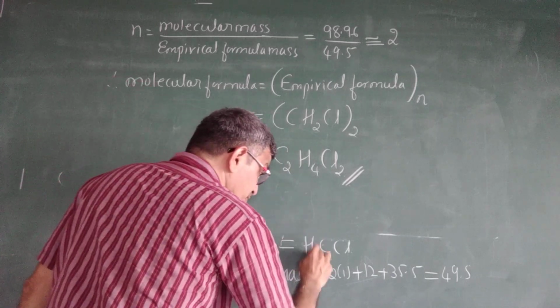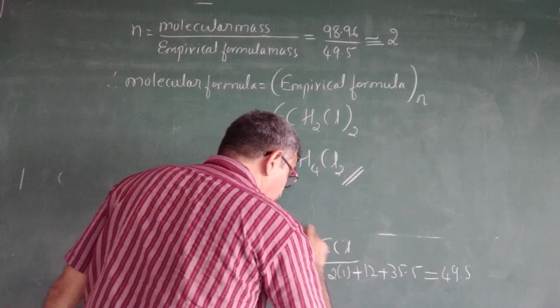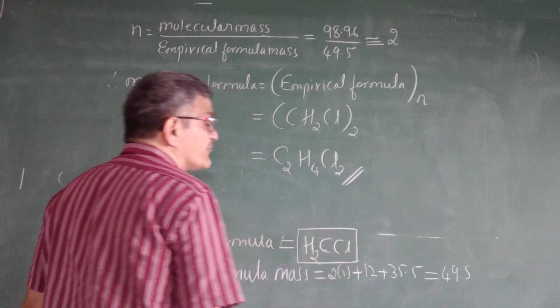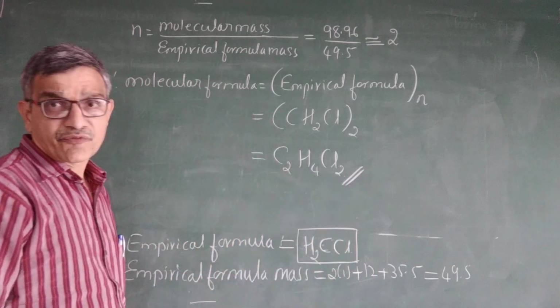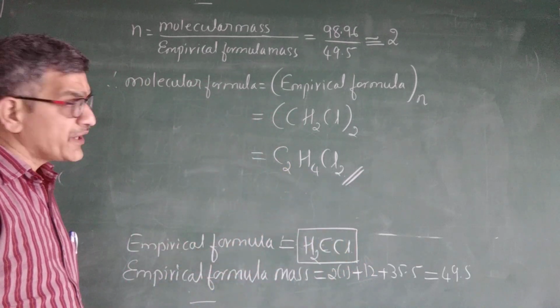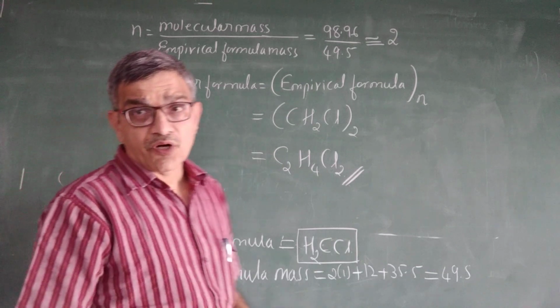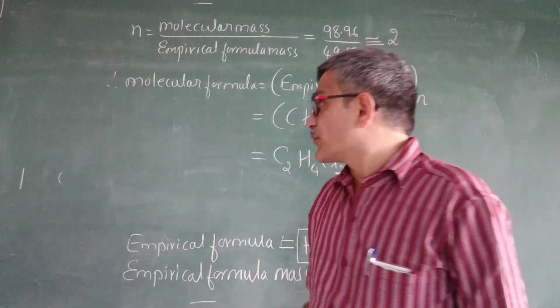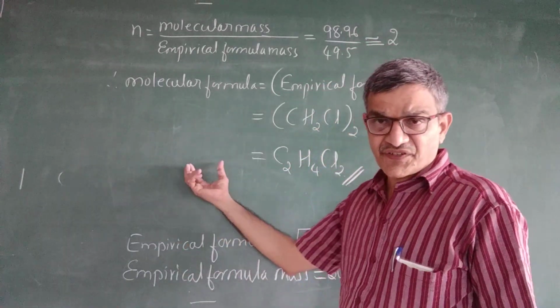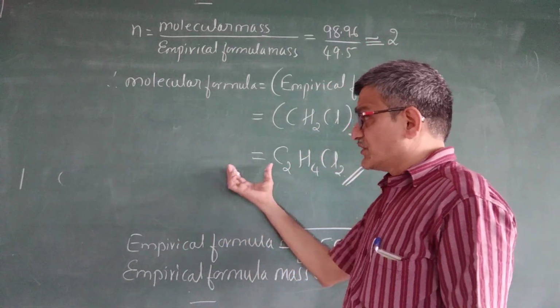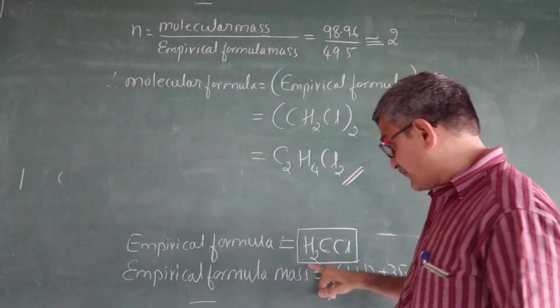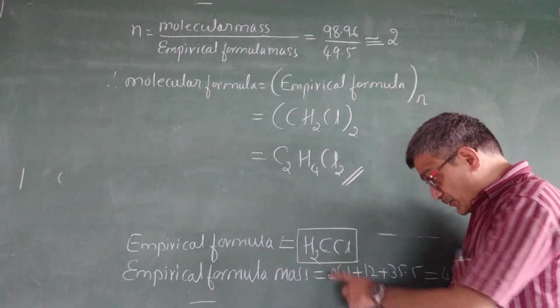The empirical formula is the smallest ratio. This is the molecular formula. I hope you have followed this. Normally in exams, they will give the percentage of each element. Based on that, you first calculate the empirical formula and the empirical formula mass.